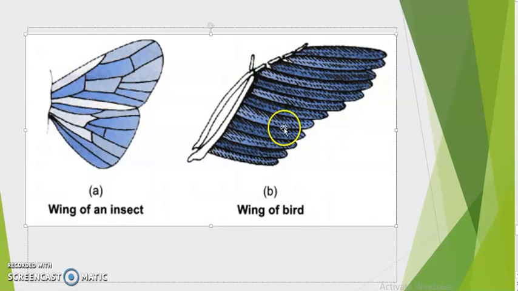But if we talk about the wings of a bird, they are modified forelimbs and they are covered by feathers, but they both perform the similar function of flying. Though they belong to two different groups of animals, due to similarity in their habitat, the environment in which they live, they need to fly, right? So in that case, different structures evolved in the same way so that they are adapted to fly. So what kind of evolution is this? Their ancestors are different, but because of the similarity in the habitat, they are showing the same adaptation. So it is convergent evolution.